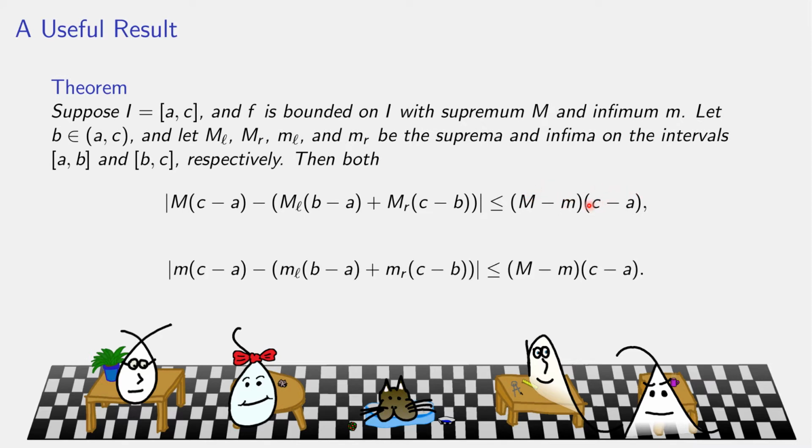And a very similar inequality for infimums. Infimum overall times length overall. Take away left inf times left length, and also take away, because once you distribute this minus sign, also take away right inf times right length. That distance overall will also be less than or equal to the same thing.